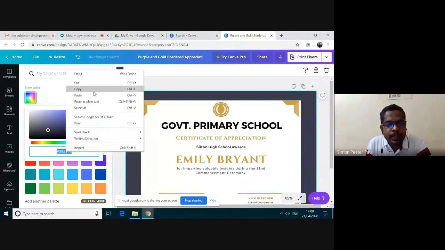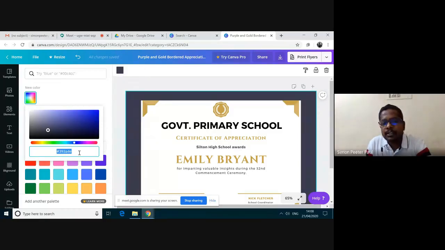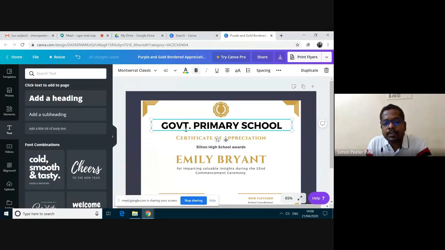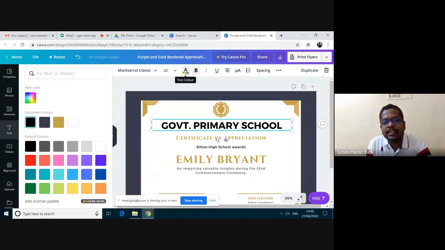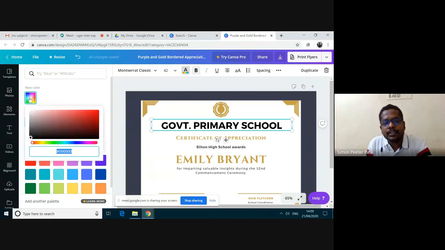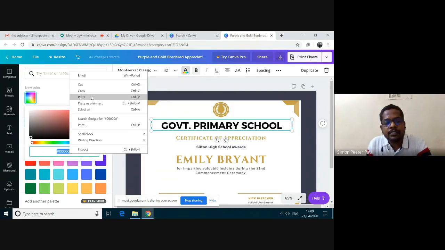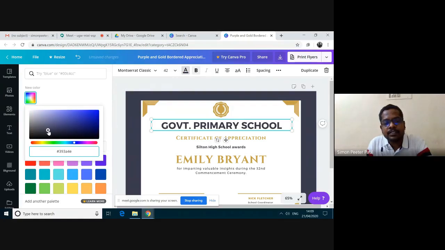I'm copying this one. I have copied, and then I'm going to click this text box to change the color. As you all know, I'm going here to this text color, and then I'm selecting the new color. I'm pasting the text here. See, I'm getting the same color.